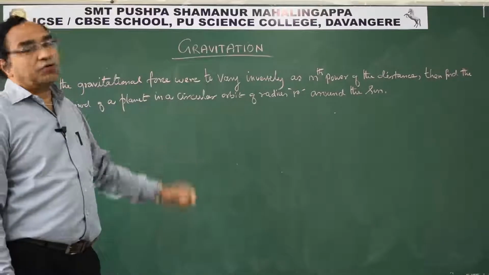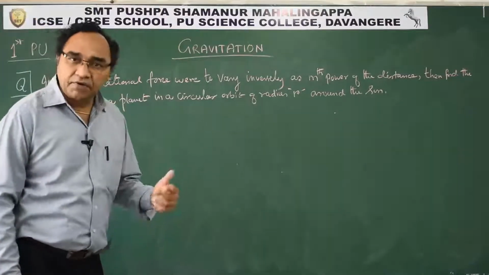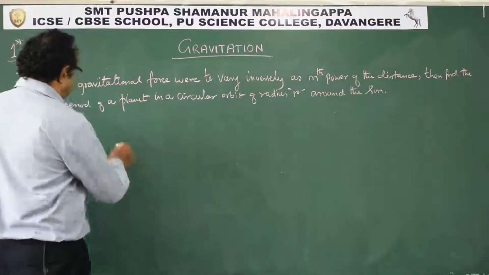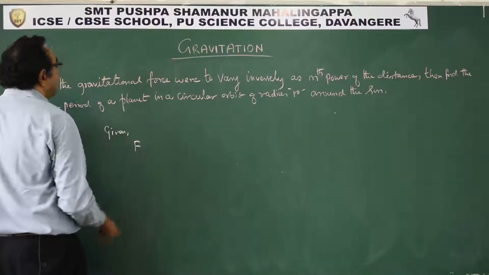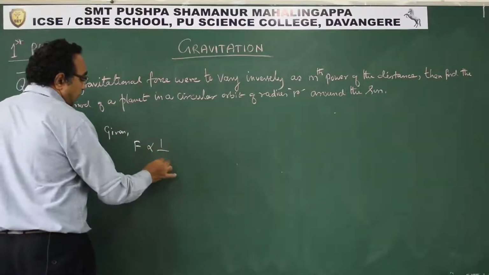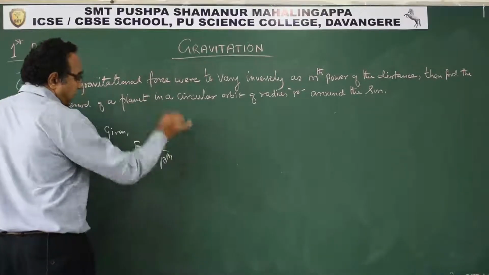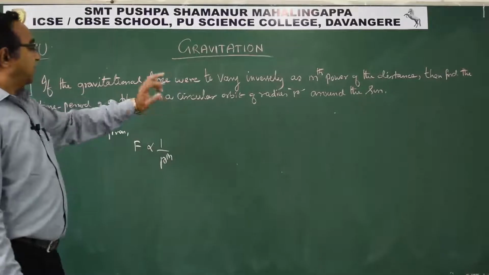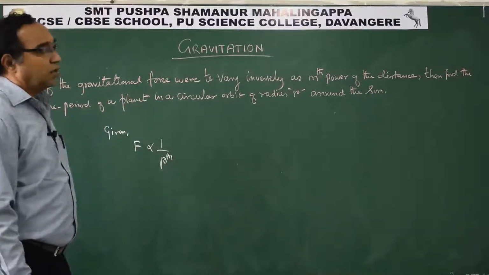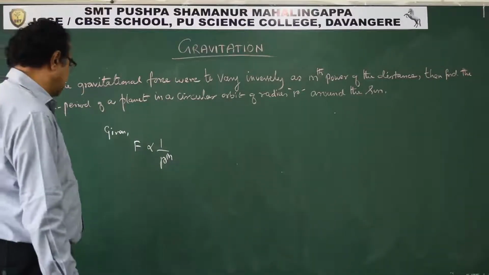Now here it says don't consider the square, take it as power m. So symbolically, gravitational force is inversely proportional to r power m. Then find the time period of a planet in a circular orbit of radius r around the sun.